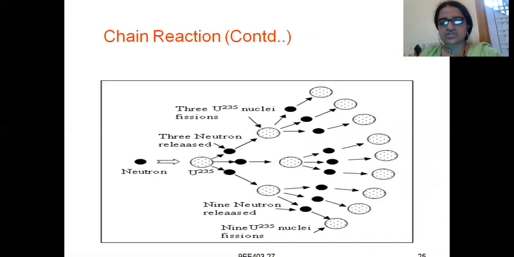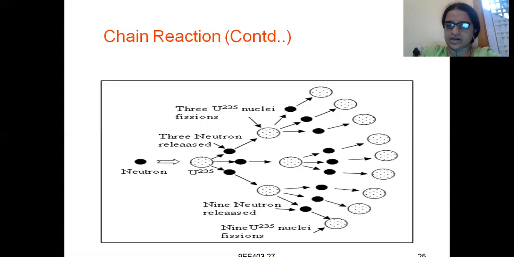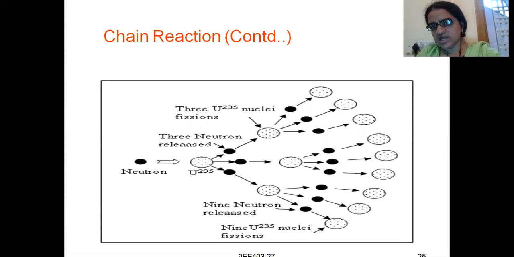See here, in the slide they are showing, one neutron is bombarding uranium 235, and three neutrons are released. Each of these neutrons again bombards a uranium 235 nucleus separately, and again three neutrons are released. Initially there was one neutron, and at the end of the first reaction three neutrons are released. With one neutron you get three neutrons. Now with three neutrons I will calculate the next neutrons released.